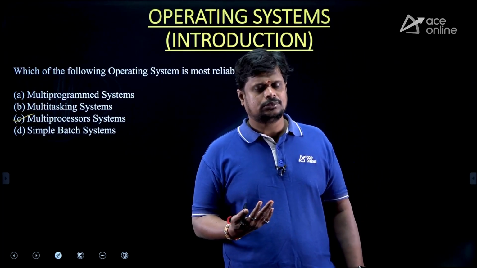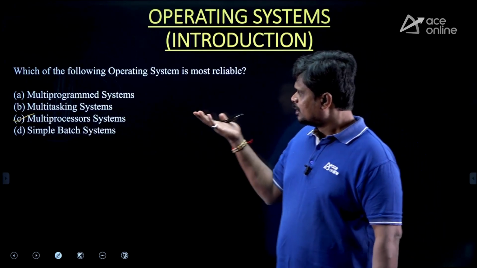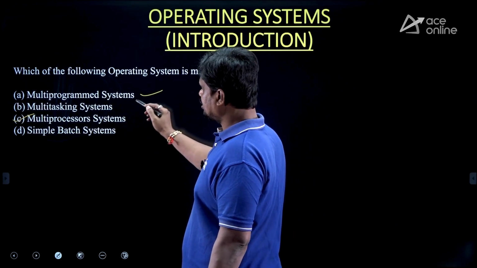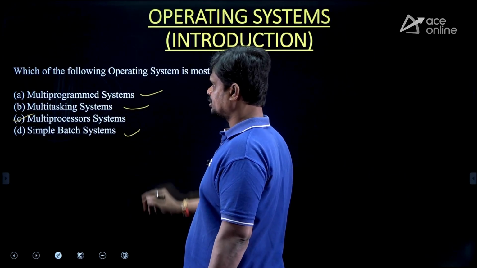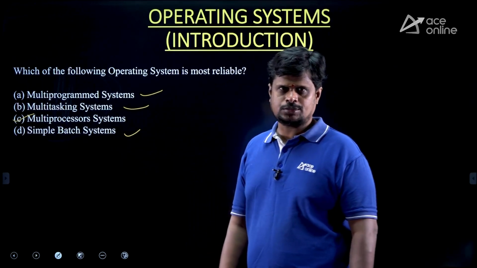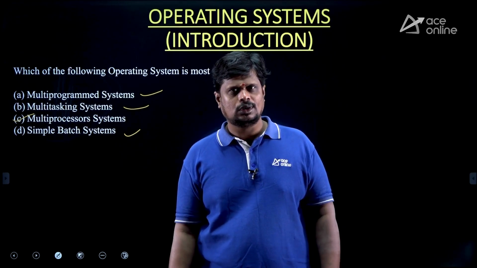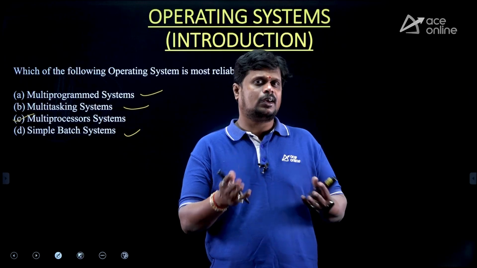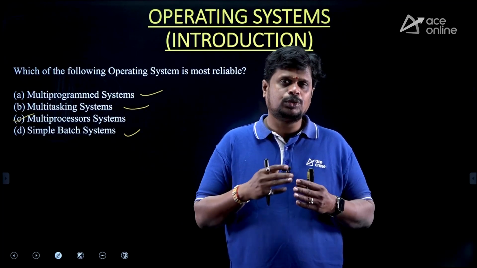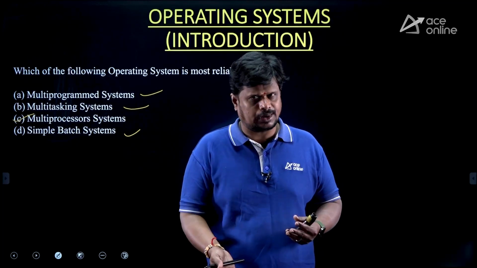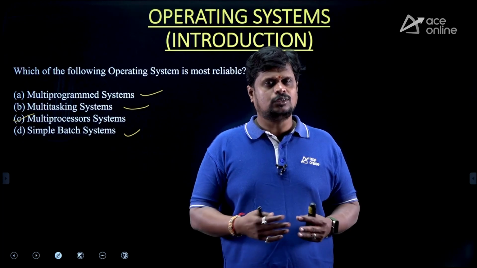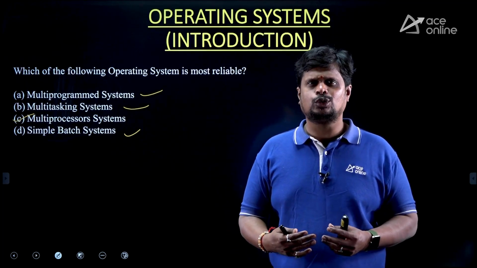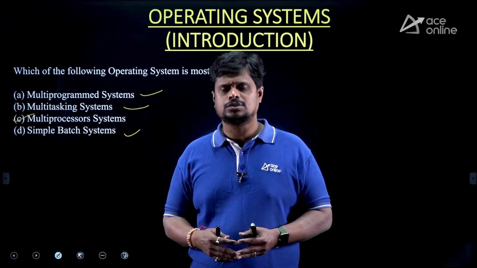Recall what we have mentioned. This is a uniprocessor system, this is a uniprocessor system, this is a uniprocessor system. In all these uniprocessor systems, you have only one CPU. If that CPU fails, you do not have any alternate way to execute the user applications or user programs.